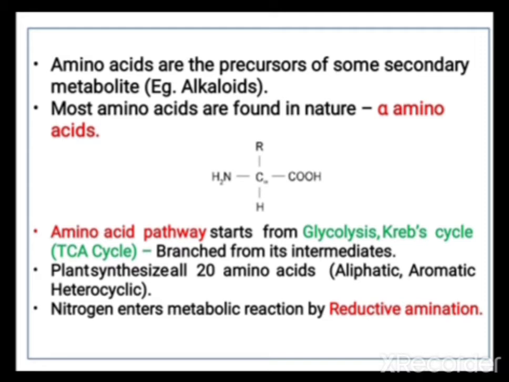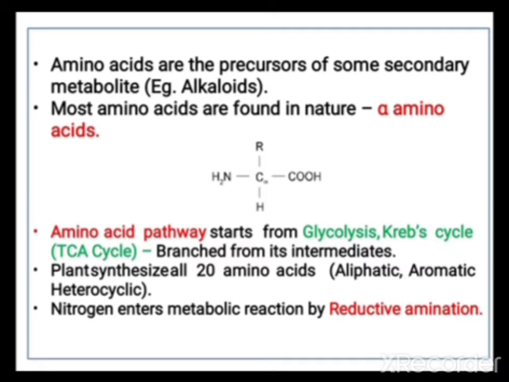Amino acids are the precursors of some secondary metabolites. Example, alkaloids. Alkaloid mainly contains nitrogen, that nitrogen atom or nitrogen containing group comes from amino group or amino acids in plant. Most amino acids found in nature are alpha amino acids. So see the structure, carbon atom that is attached to COOH means acid and that carbon atom is attached to amino group. R is alkyl group.